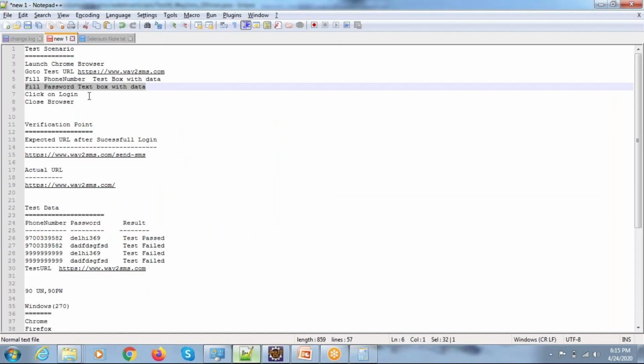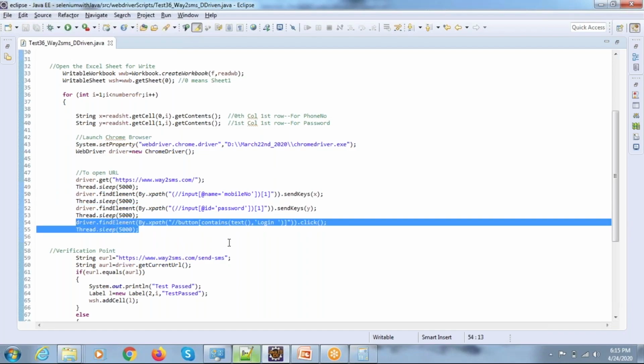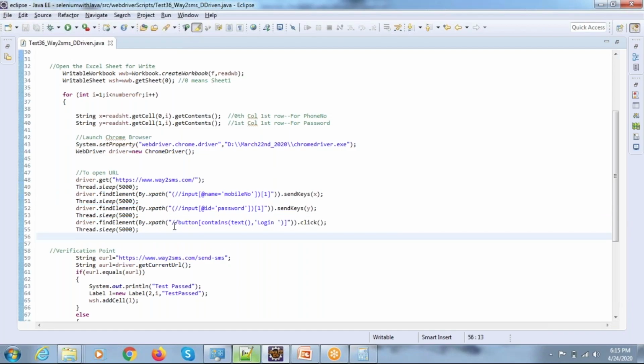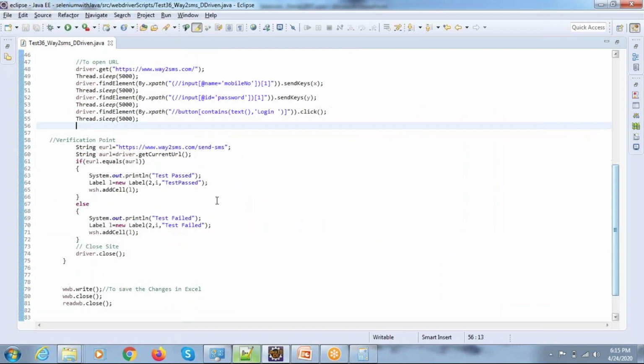And to perform the click operation on the login button, you need to write down this single line of code, called login. Okay, and then for the next one, the verification point, you need to write down. So as I told, basic programming is enough. You don't need to be an expert, even if you're completely new, but little more attention is needed.